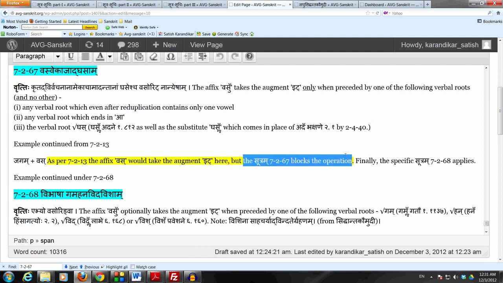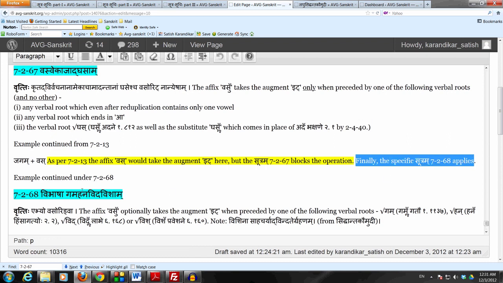And now finally 7.2.68, the even more specific rule in our situation, because we have the specific verbal root gam, and for that 7.2.68 is more specific. It says vibhasha gama hana vida visham. So this 7.2.68 is specific for the pratyaya vasu as well as for these four verbal roots.